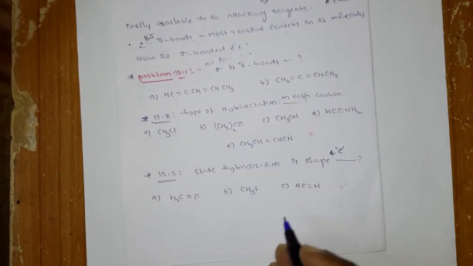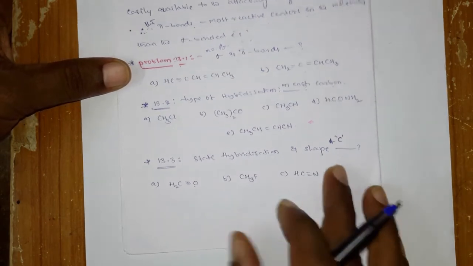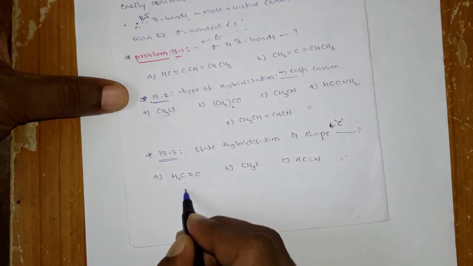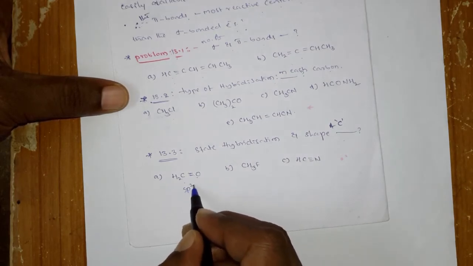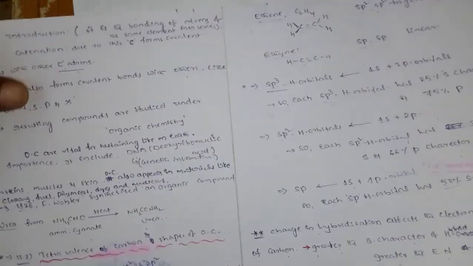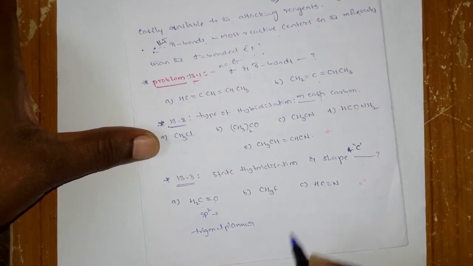You know that. And here is the same thing again, state the hybridization and shape on the carbon. Here the carbon is connected with a double bond, so it undergoes sp2. And what is the shape of sp2? It is square planar. Sorry, it is trigonal planar, not square planar.